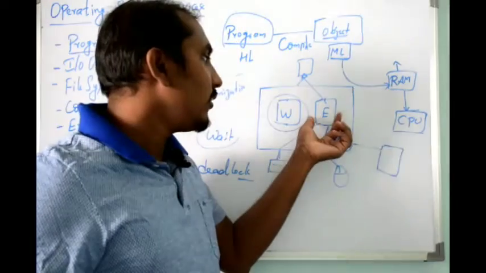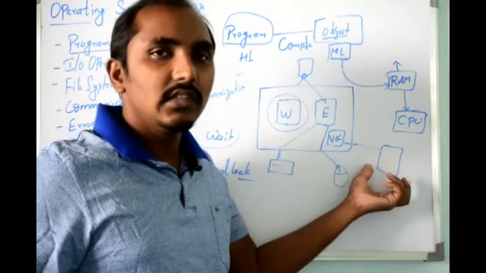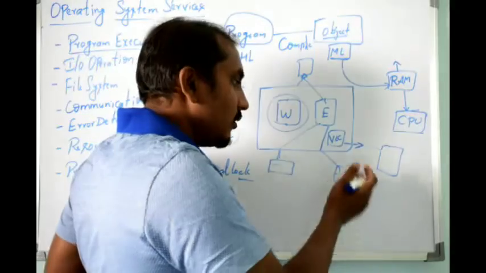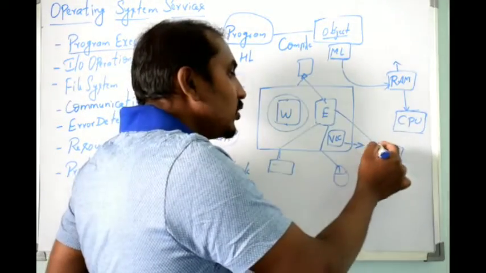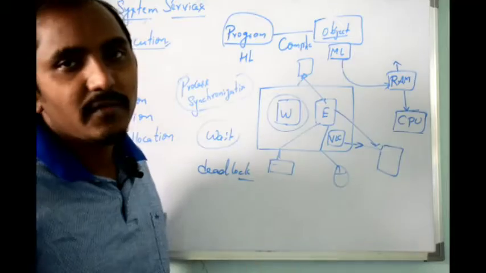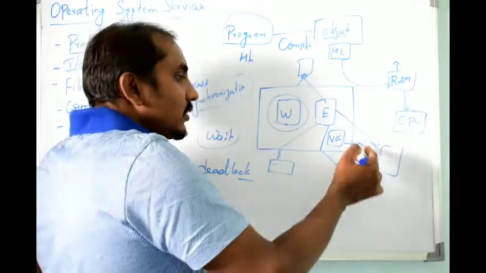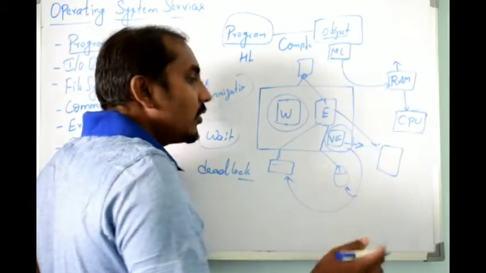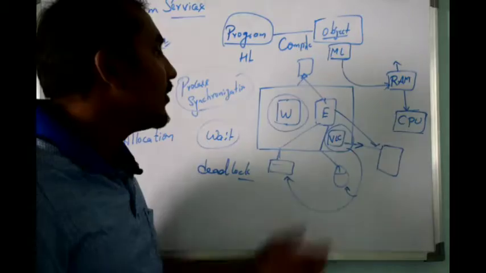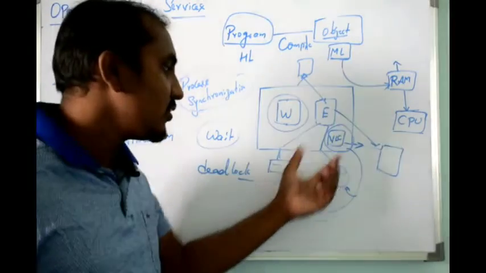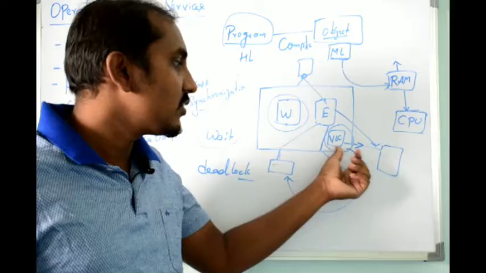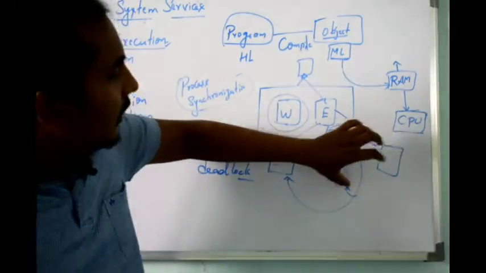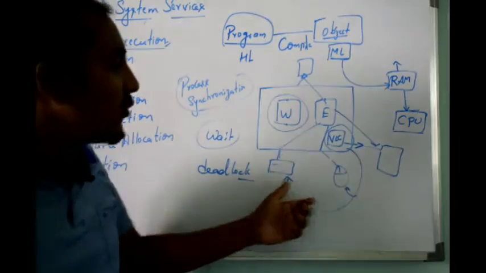Okay, now if MS Excel wants to access this device, since this device is used by, let us say, your speaker, VLC player, Excel cannot use it because it has already been used by some other program. Now this VLC player will be waiting for keyboard and mouse for changing the song or something like that. If this program is using these devices, and this program is using this device, in the sense Excel is waiting for speaker and VLC player is waiting for keyboard and mouse.